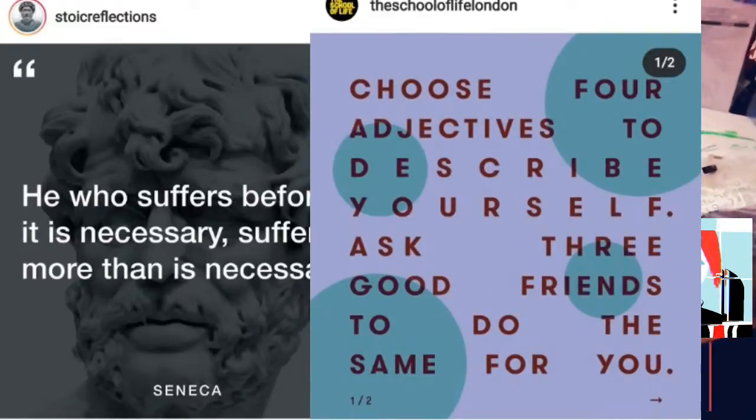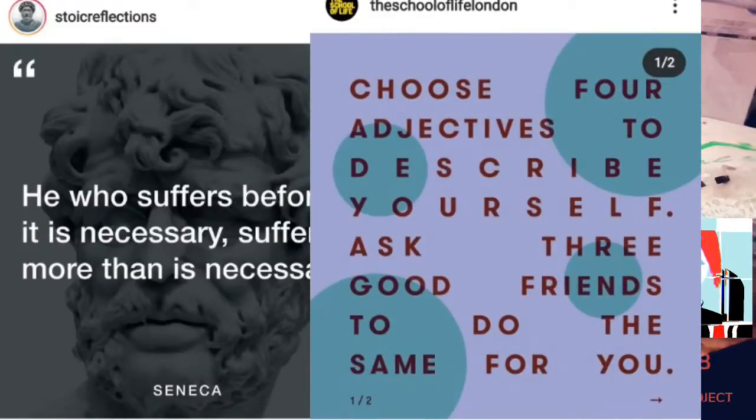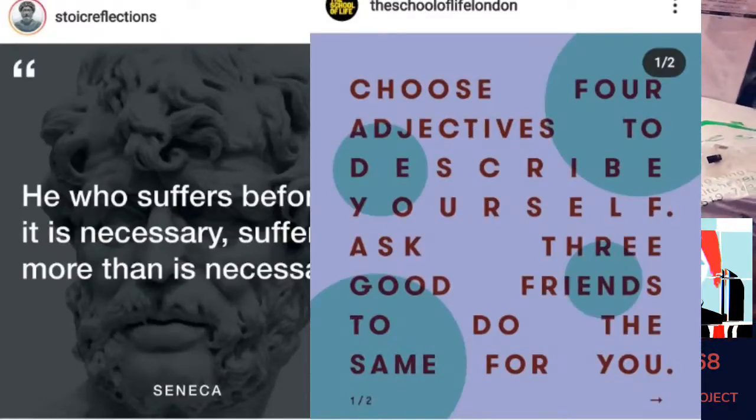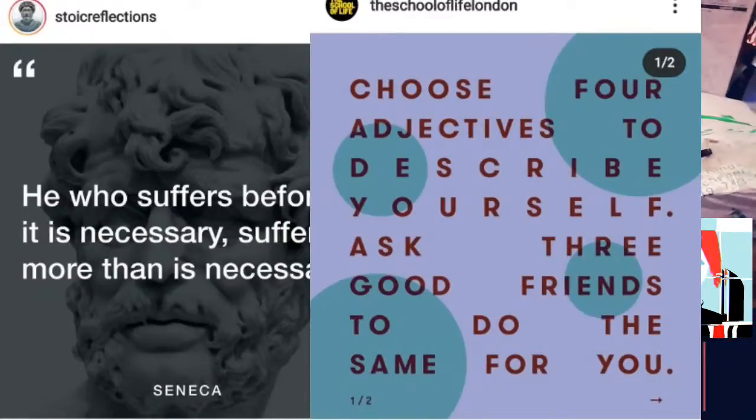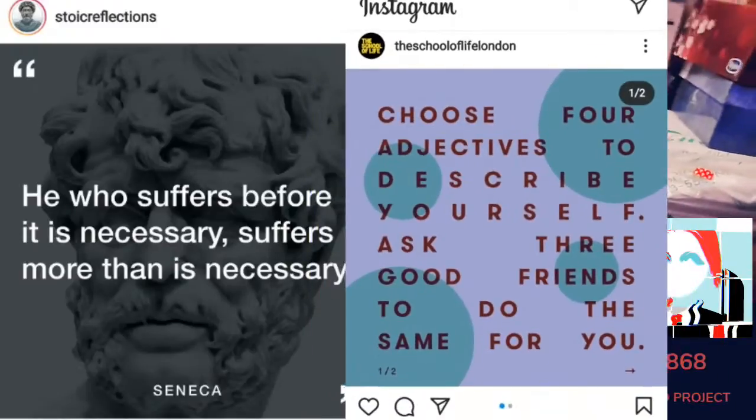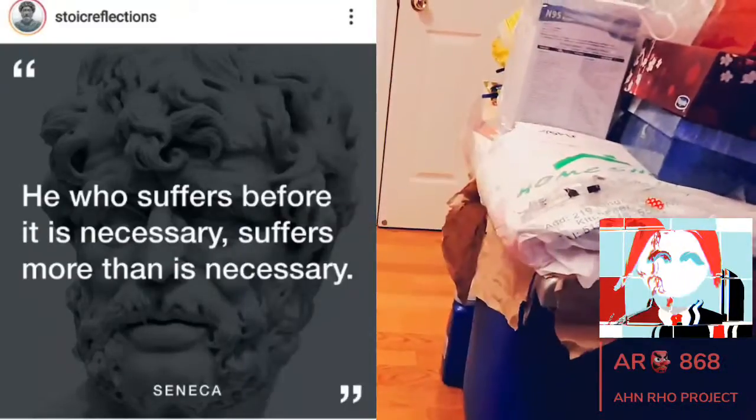So, School of Life, London. Obviously, that was also segment 5, relationships. But segment 6: choose 4 adjectives to describe yourself. Ask 3 good friends to do the same for you. And that's from School of Life. You can find it on Instagram. Once again, you can see it at the very top.